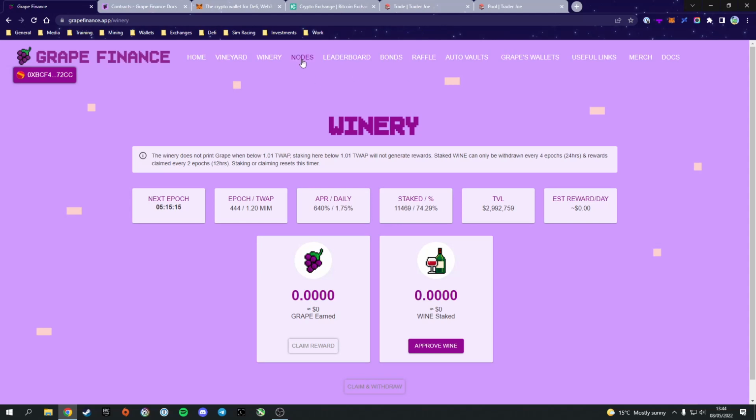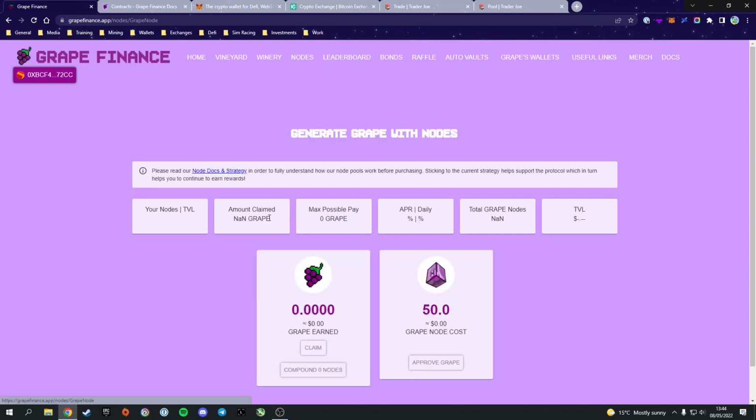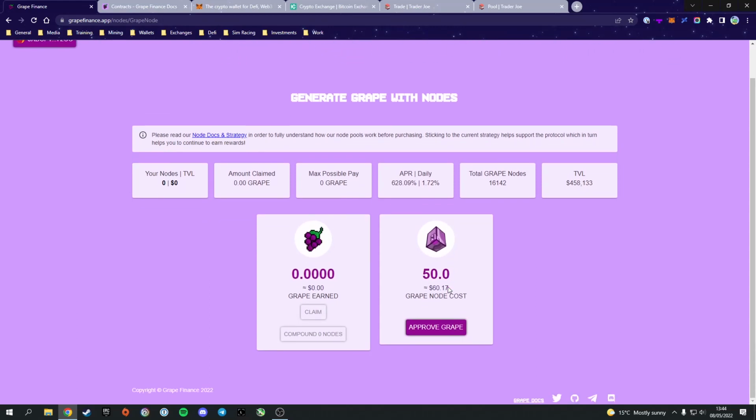There's a lot more tabs up here, but the last one I'm going to be talking about are nodes. These have been recently added. These nodes are basically just locked staking. So if we head into the grape node, one node costs 50 grape or $60 at current price.